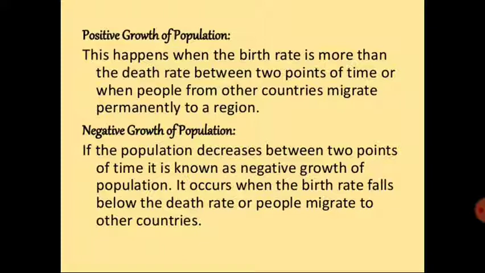If the number of population decreases, it is known as negative population growth, where the scenario is that the birth rate is lower than the death rate. So definitely the population will decrease. This scenario is known as the negative growth of population.